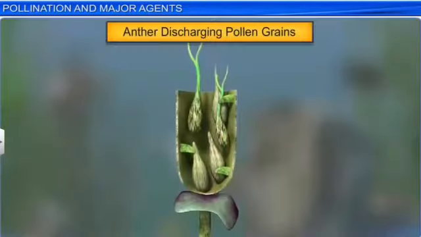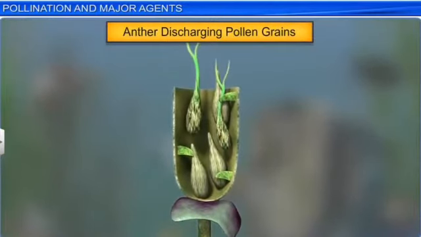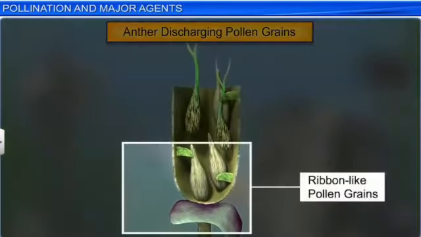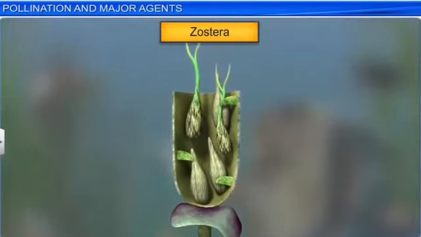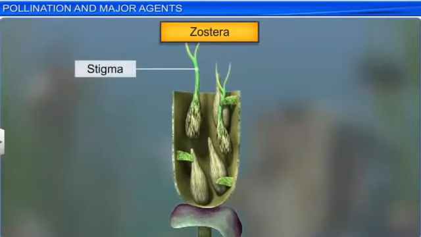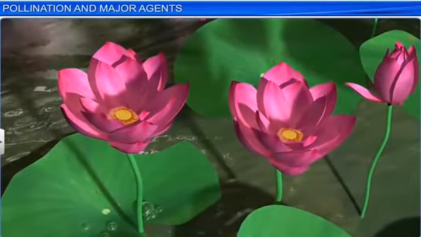In another group of water pollinated plants, the female flowers remain submerged in water, and the pollen grains are released inside the water. Here we can observe the ribbon like pollen grains. The pollen grains in such species are long and ribbon like, and they are carried passively inside the water, and some of them reach the stigma and achieve the pollination.